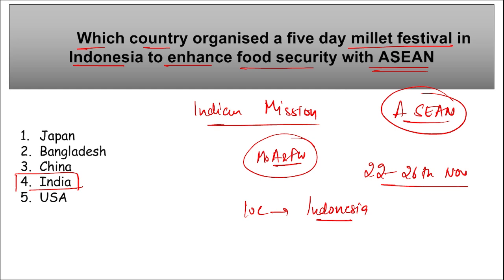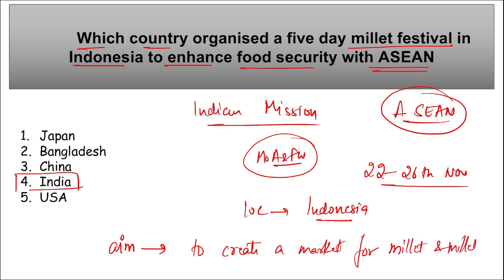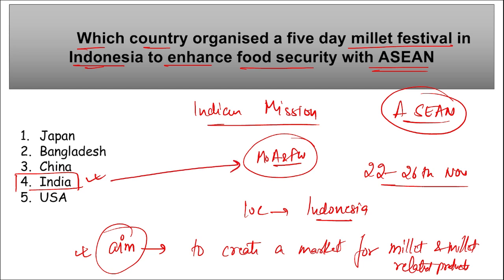Next thing, remember, this festival was inaugurated where? It was inaugurated in Jakarta, Indonesia, and the main aim of this festival was to raise awareness and create a market for millets and millet-based products. So this was the basic aim of this millet festival held in Indonesia by India. And in India too, it was held by which ministry? The Ministry of Agriculture and Farmers Welfare.